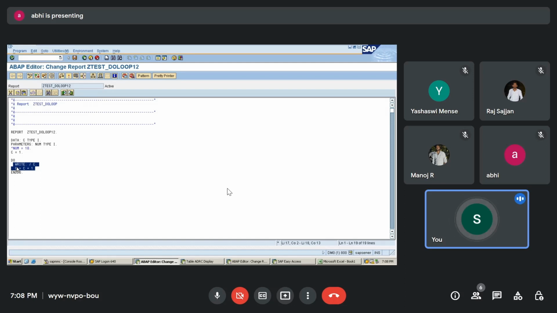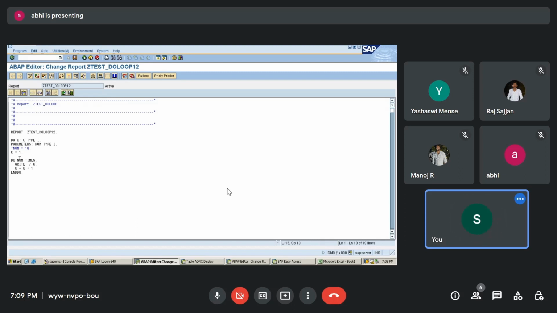Like if I have entered 15 but have not used it over here, it will continuously execute and not stop, because I have not told it to stop.